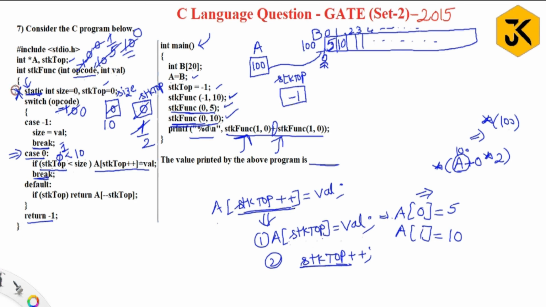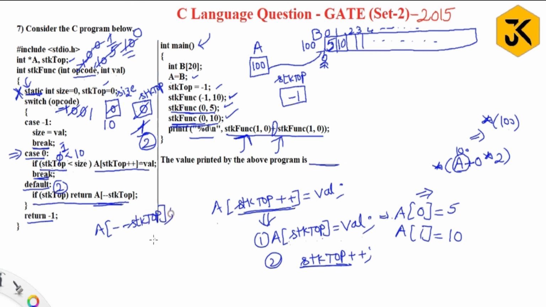Now in the stk function, the static statement won't execute. Now the opcode value is 1. Switch of 1 means case 1. 1 is not equal to -1, 1 is not equal to 0. Then it is going to execute the default statement. What is the default statement? If stk top is what? 2. If stk top is some positive value, it is going to execute this statement. Otherwise it won't execute this statement. As there exists some positive value, it is going to execute return A of minus